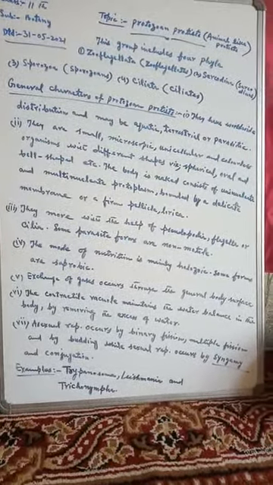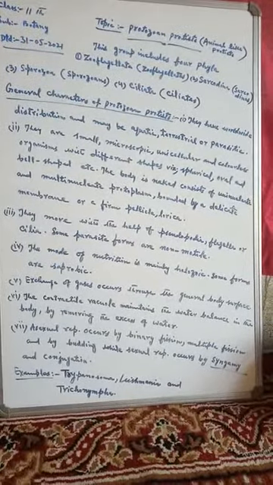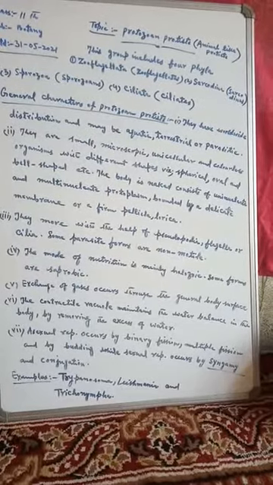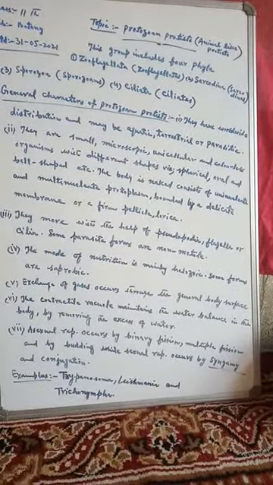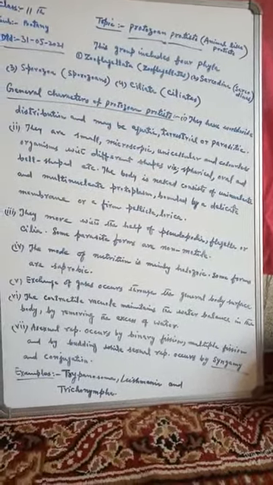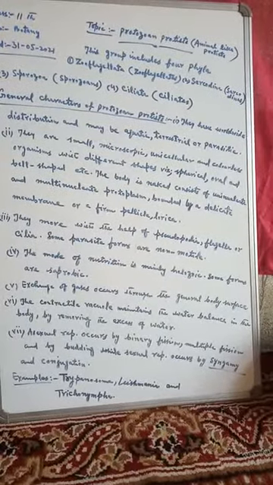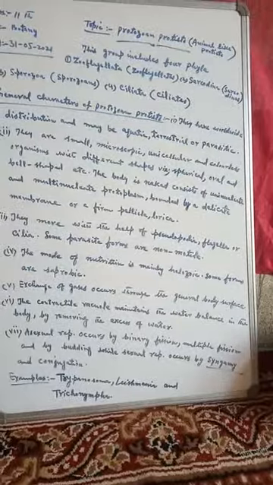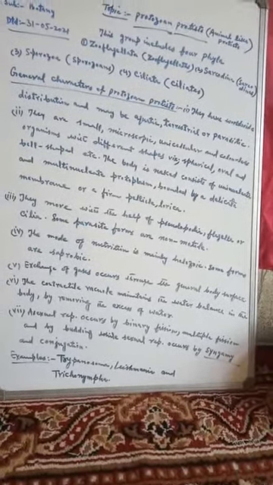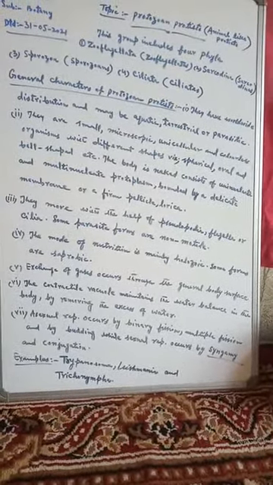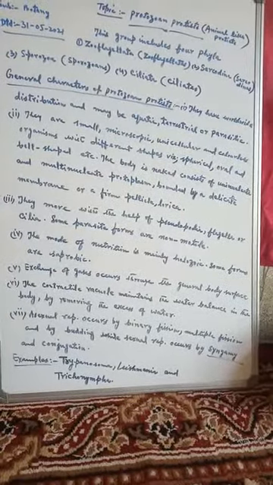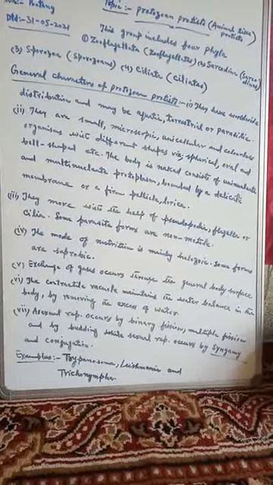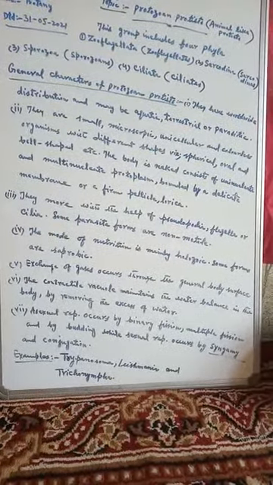The fourth general character is the mode of nutrition. The mode of nutrition is mainly holozoic, animal-like, but some forms are saprobic also. Now the respiration: exchange of gases occurs through the general body surface.